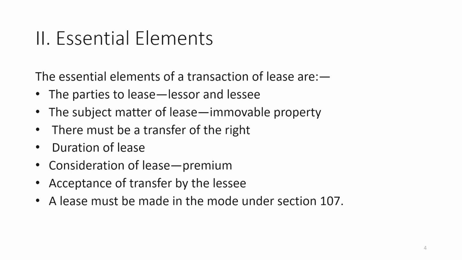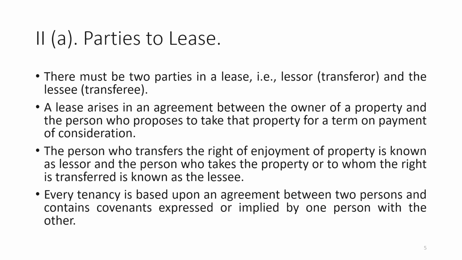There must be a transfer of right, and this will be a transfer of limited right, not all rights. Then duration of lease, consideration of lease, that is called premium, then acceptance of transfer by the lessee, and a lease must be made in the mode under section 107, which talks about how a lease can be made. If all these things are fulfilled, then there will be a proper lease. So, one by one I am going to discuss this.